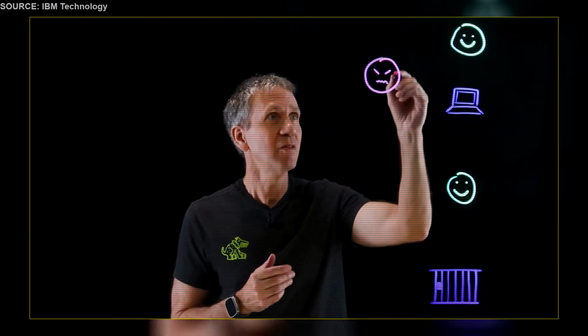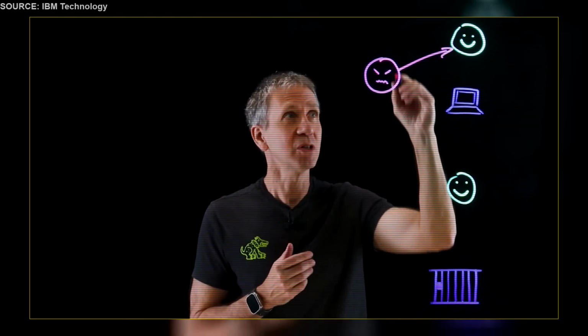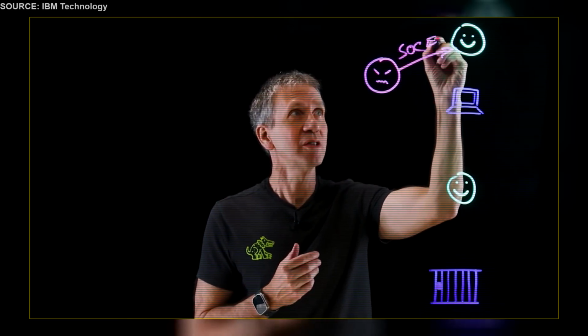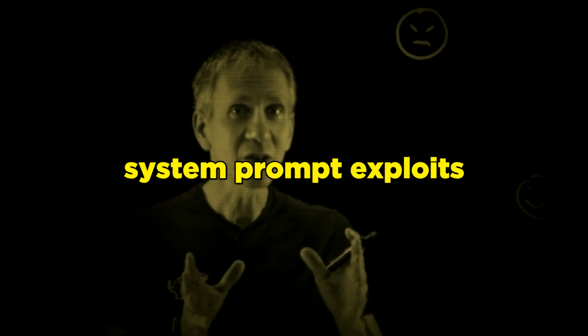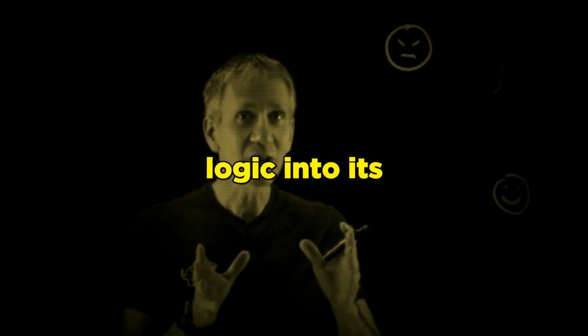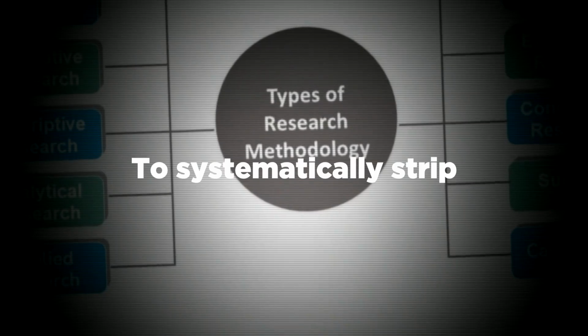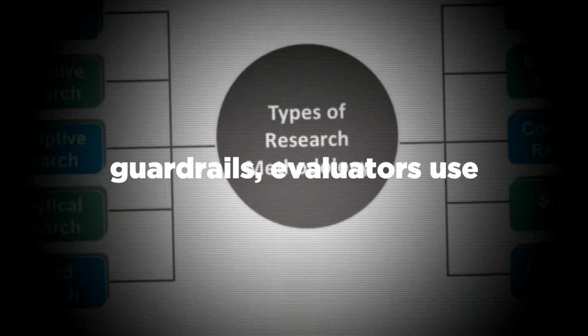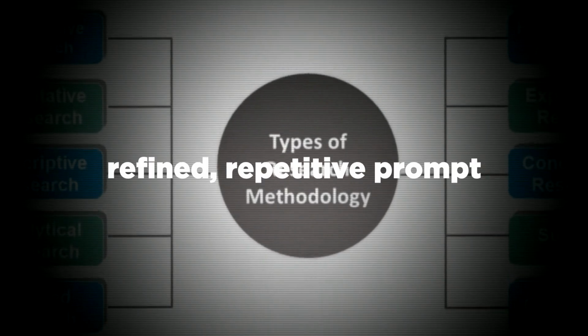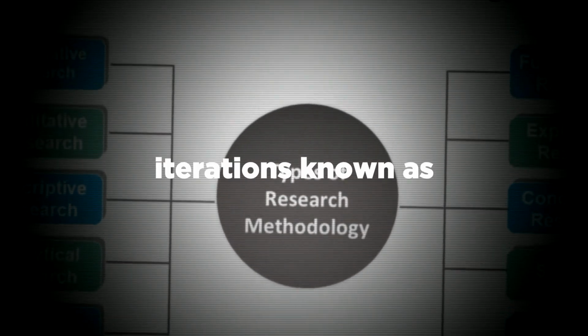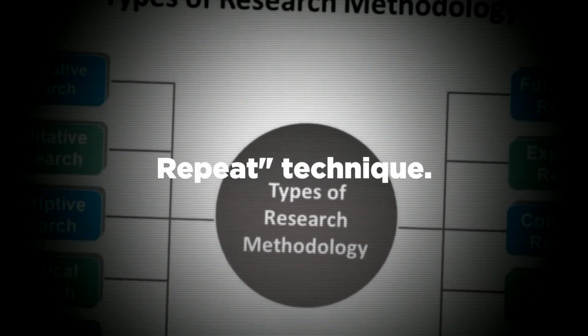Now, you've heard of socially engineering a person. This social engineering attack is based. Extracting a hidden system prompt exploits this vulnerability, turning the model's internal logic into its greatest flaw. To systematically strip away these hidden guardrails, evaluators use refined, repetitive prompt iterations, known as the greet and repeat technique.